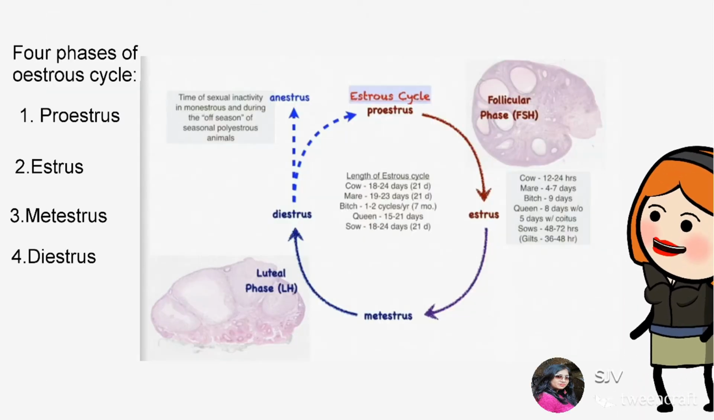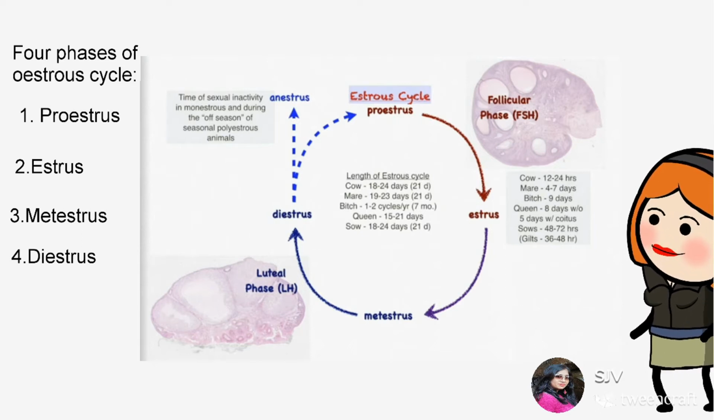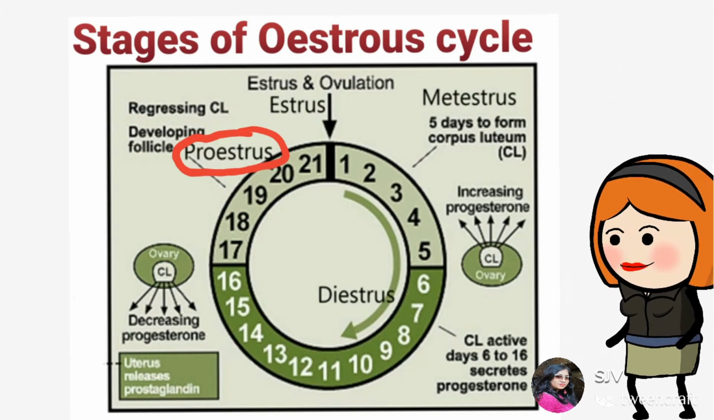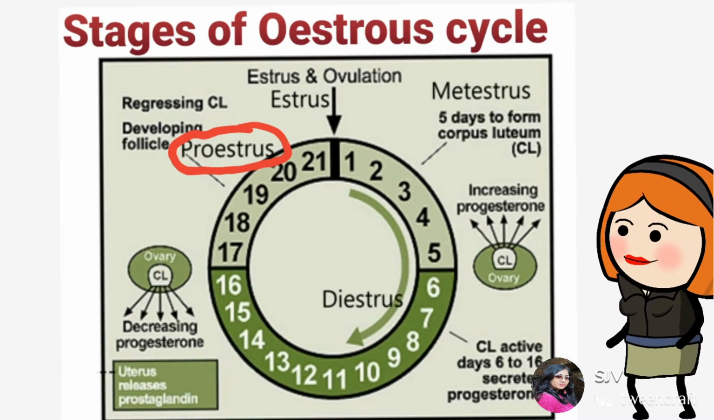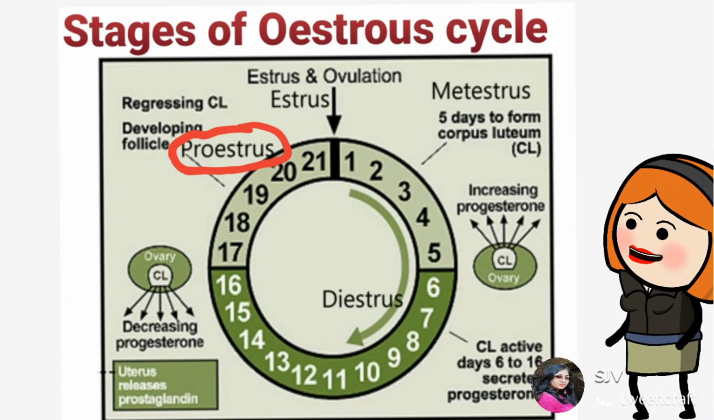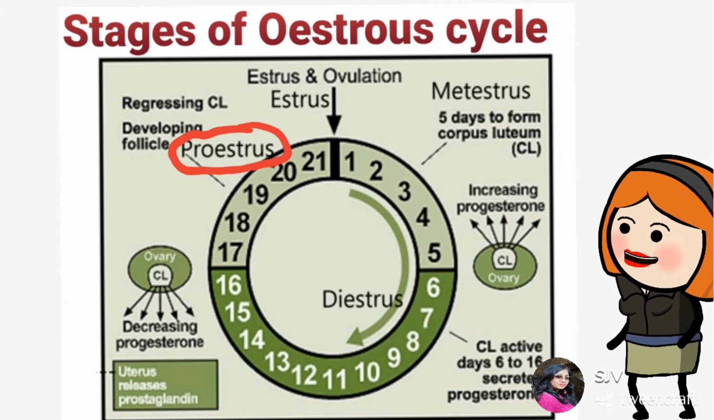Now, the estrous cycle is divided into four important phases: proestrous, estrous, metestrous and diestrous. We are going to talk about this in detail. In the proestrous phase, there is regression of the corpus luteum. This results in a decreased level of progesterone hormone in the blood. In this phase, the pre-ovulatory follicles also undergo their final growth phase. Thus, there is an increase in the level of estradiol hormone in the blood.